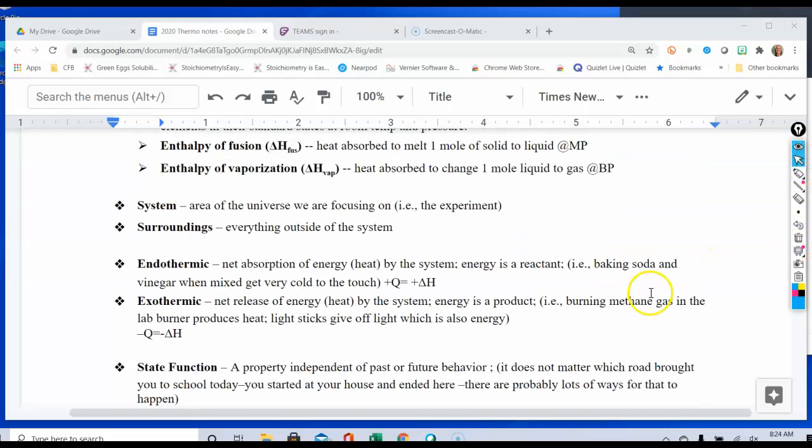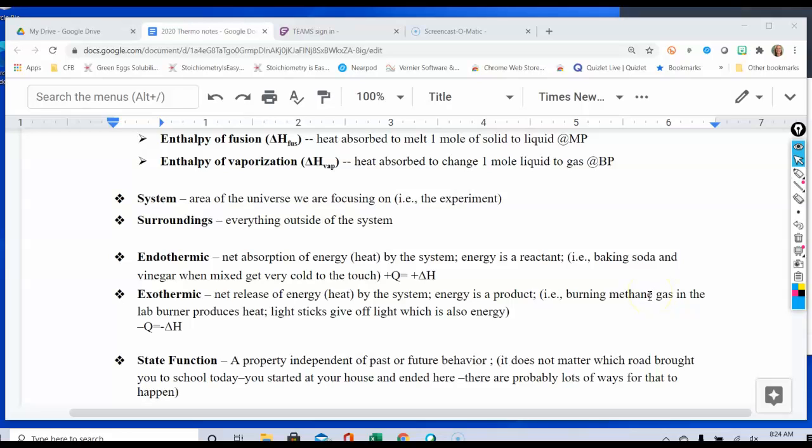When we are referring to how much heat is either absorbed or released, we're going to be referring to endothermic and exothermic reactions. Things that are important here is that this is going to be a net absorption of energy for endothermic, and energy is going to be a reactant, and we would expect Q and delta H to be positive. When we have exothermic, that's going to be a net release of energy. Energy would be recorded as a product, and our net overall Q, which can be converted to delta H, is going to be a negative number.